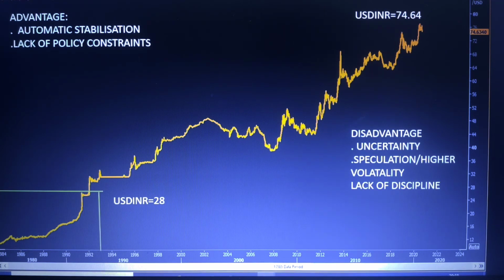Whenever our imports come down, because we are not importing too much, and exports pick up, the currency value is lower, meaning the dollar INR value is higher in rupee terms. That benefits exporters, because when they export, they will get 74 rupees because of this demand and because of this floating exchange rate.